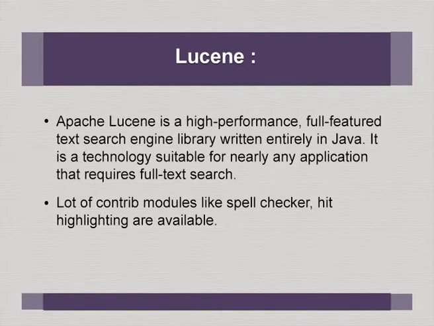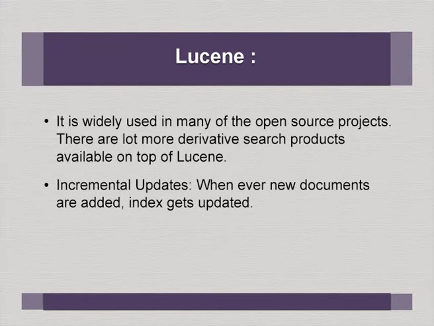So, Apache Lucene is a high performance, full featured text search engine written entirely in Java. It is a technology suitable for nearly any application that requires full text search. So, a lot of contributed modules like spell checkers, highlighters are available with Lucene. It is widely used in many of the open source projects. There are a lot more derivative search products available on top of Lucene.